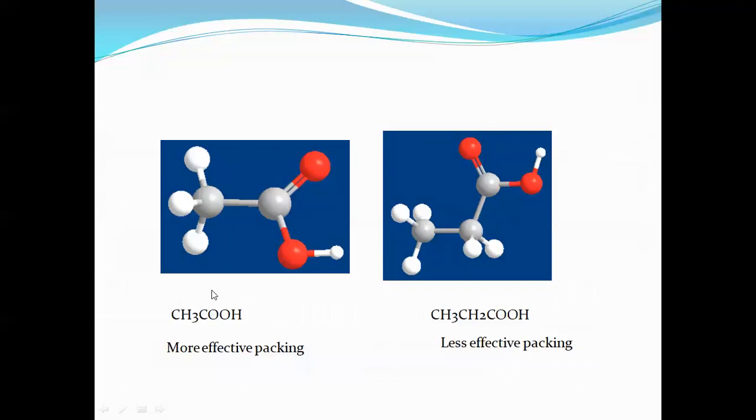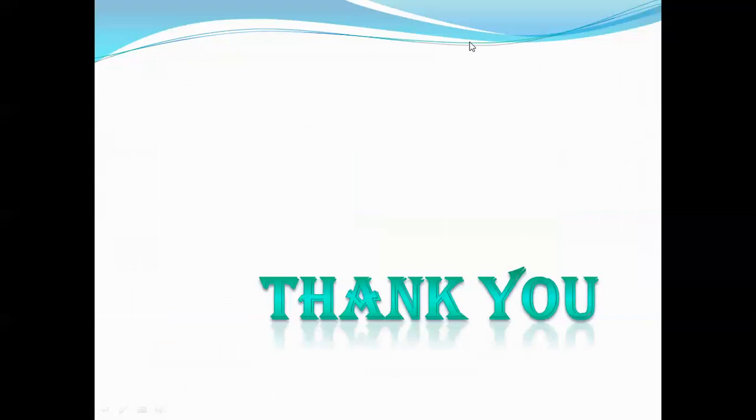Now see, for the acid with an even number of carbon atoms, the CH3 and C double bond OH lie in one plane, which means they show more effective packing. For propionic acid, due to the presence of one more carbon atom, they show less effective packing, and due to that, acids containing an even number of carbon atoms show higher melting point. So this is all about the melting point of acids and the physical properties of acids. Now we have completed the physical properties of aldehydes, ketones and carboxylic acids. Thank you.